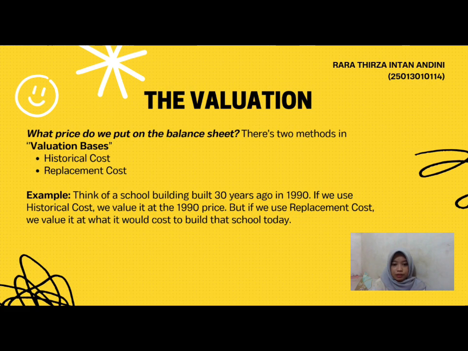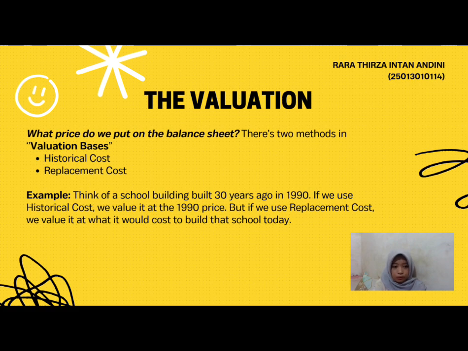Okay, the second is valuation. Here we dive deeper into the issue of what price we put on the balance sheet. Basically there are two methods of valuation. The first method is historical cost, or the original price, and the second one is replacement cost, or the price if we buy it new today.